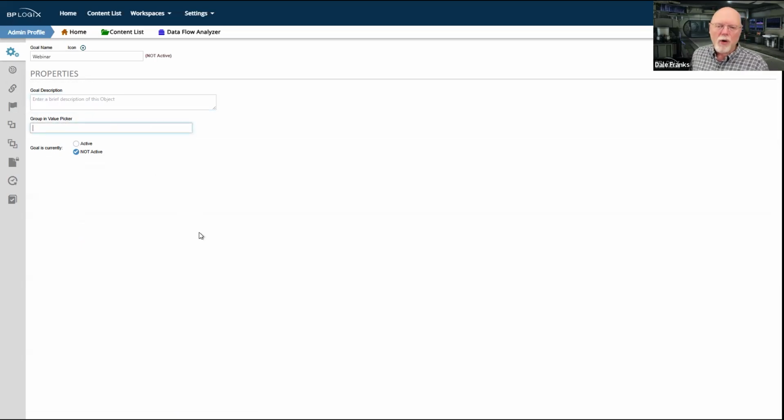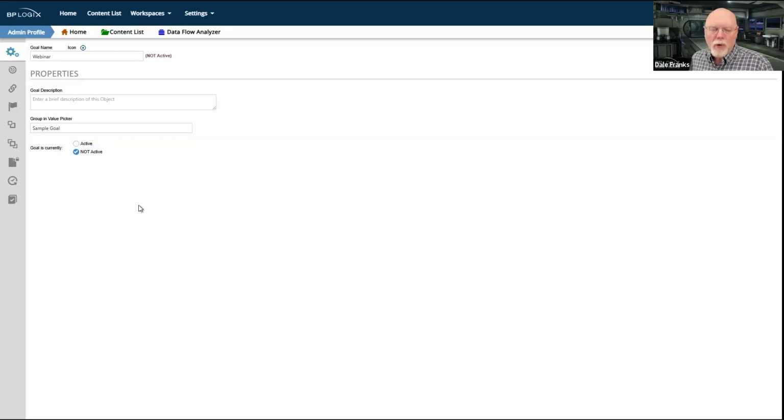And then you have the group and value picker property, which you should always fill out to make finding the goal a little bit easier. So we're going to do that today. However, I've done this enough so that I'm not sure what we'll just call this sample goal. And that should allow me to find it in the Choose System Variable dialog box in a little bit when I want to start using it.